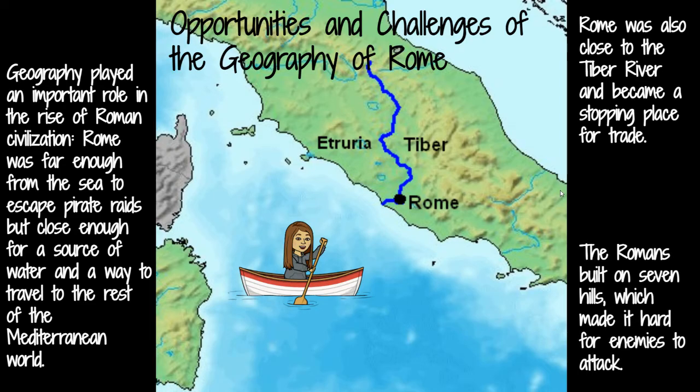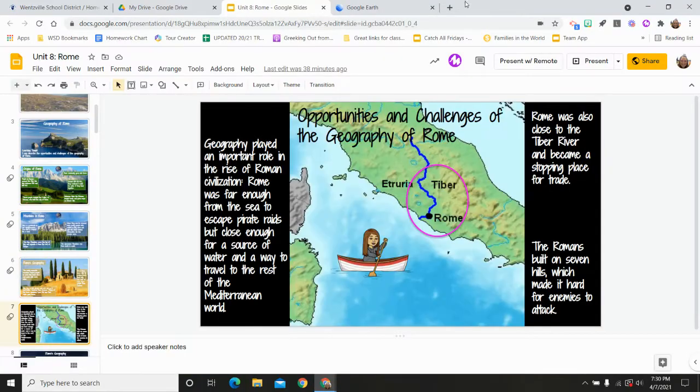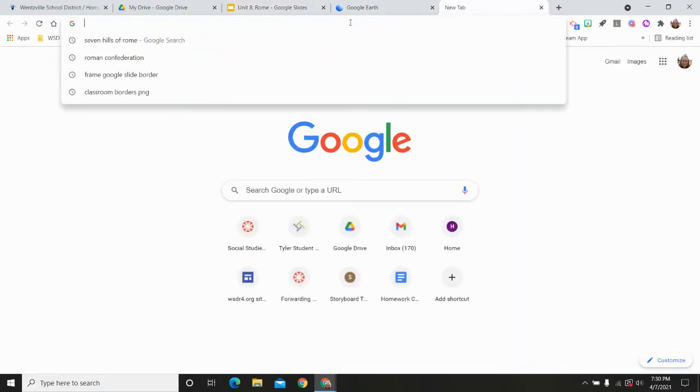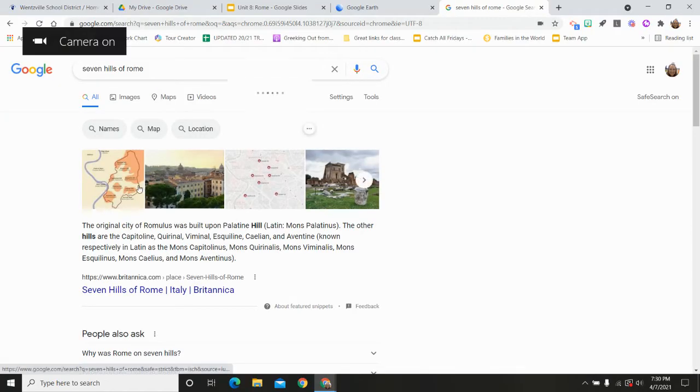In order to help protect Rome, they built their city on 7 hills, and that made it hard for enemies to attack. So let's just look at that really quick. I did have it pulled up, but my whole thing had to be shut down. So let's see if I can pull it back up again.